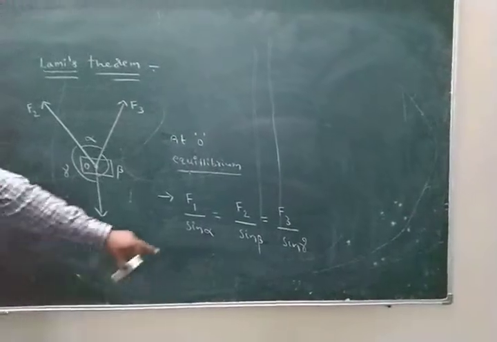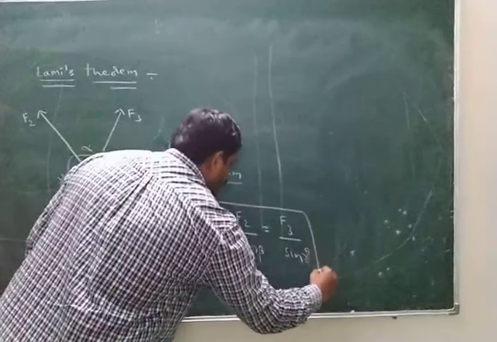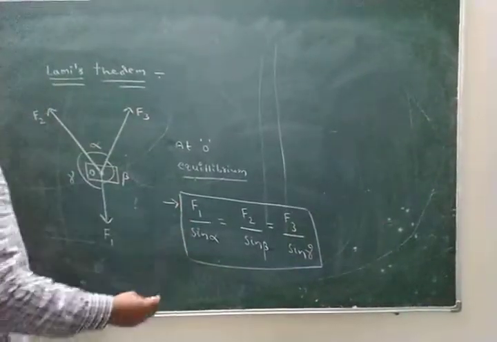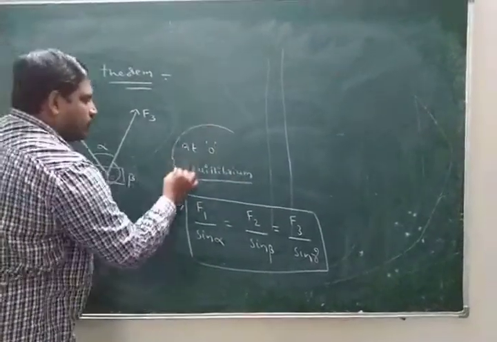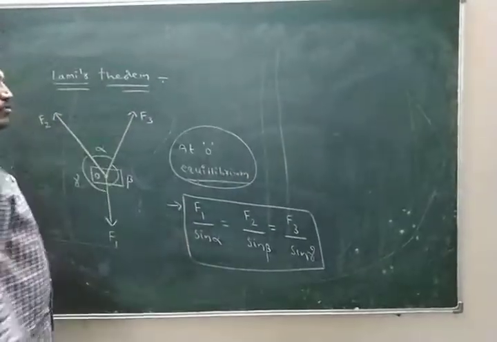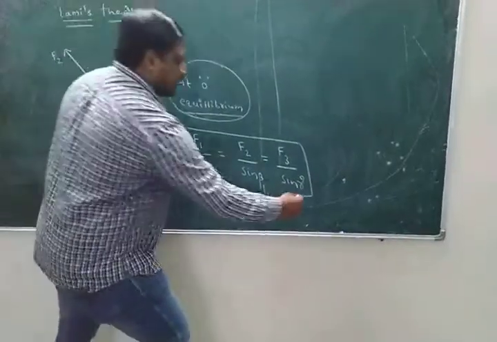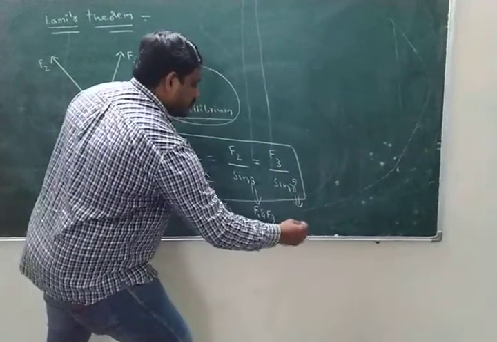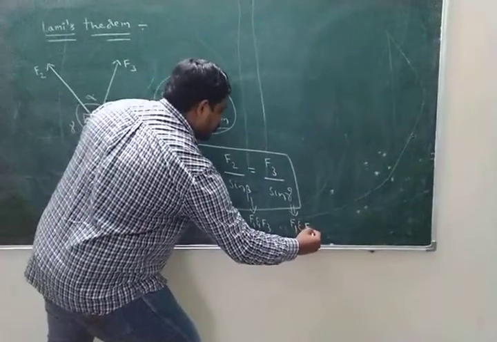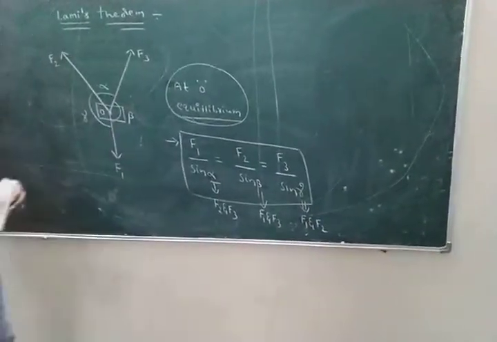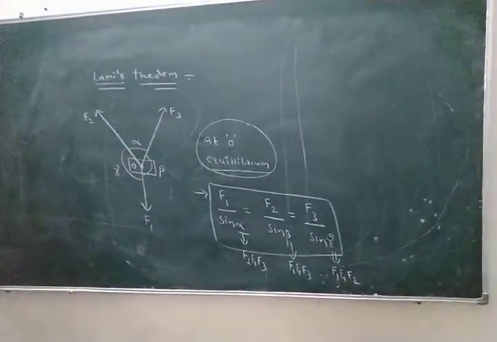Okay, this is the formula for Lami's theorem. This is applicable to a body acted on by 3 forces. The condition is that it is in equilibrium. Okay, what is the formula for Lami's theorem? Here F3 by sin of gamma. Gamma means the angle between F1 and F2. Okay, this is a very important formula to solve the problems.